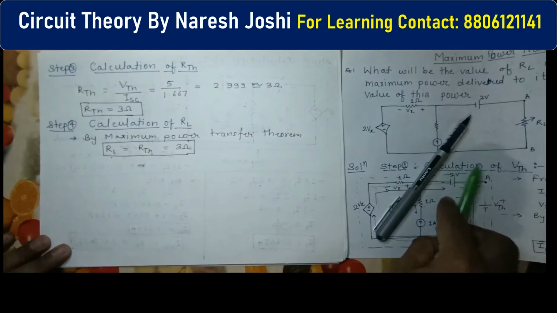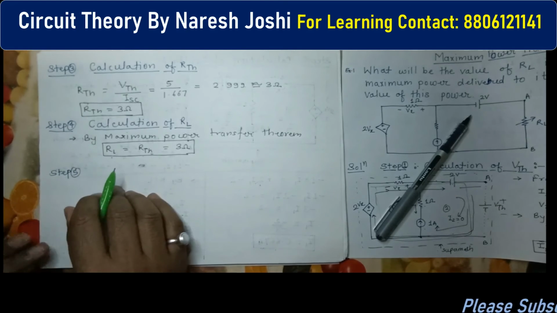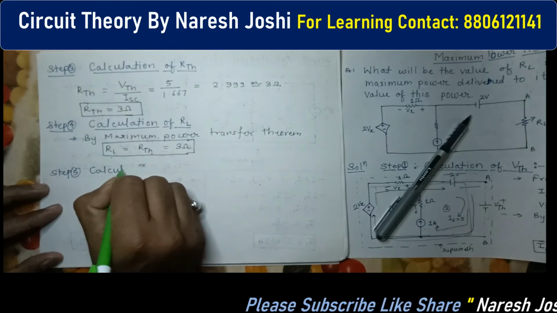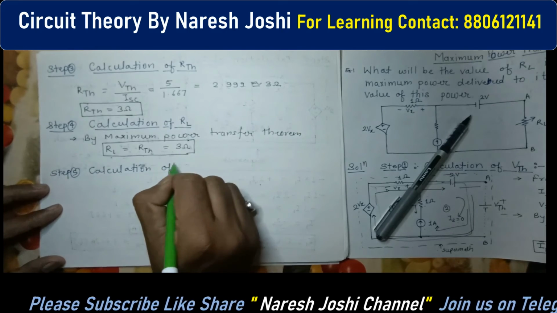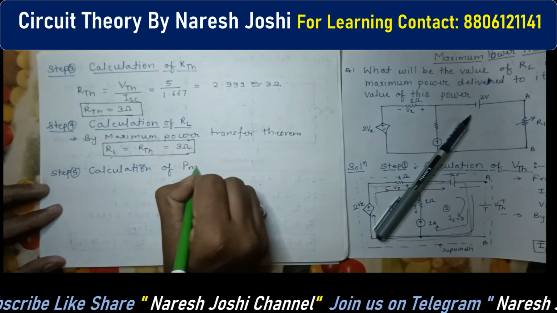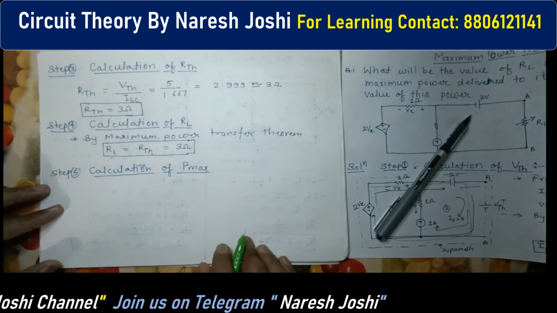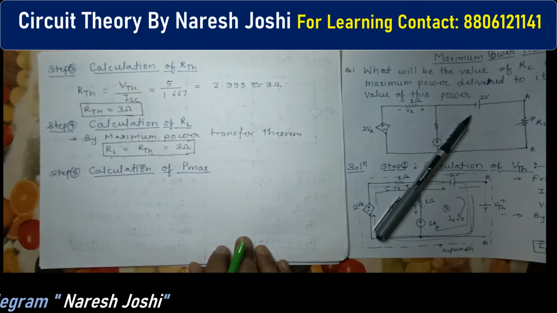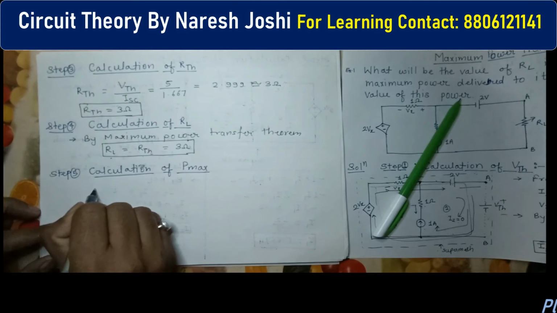And the last step, step number 5, calculation of P max, that is the maximum power transfer or maximum power delivered. Any language can be used, maximum power deliver, maximum power transfer, or any other wording. For that you have to use this equation for P max.